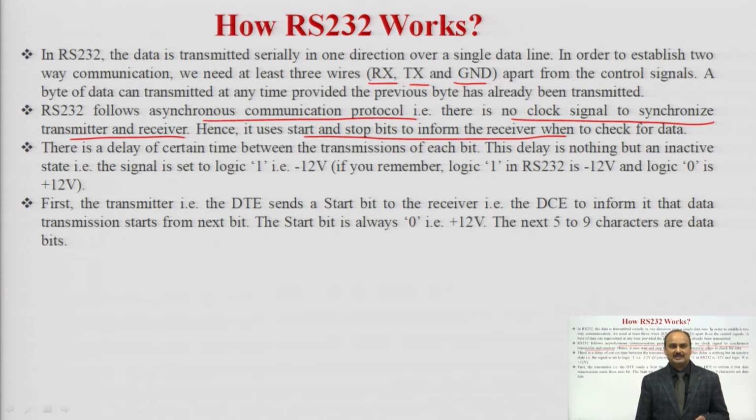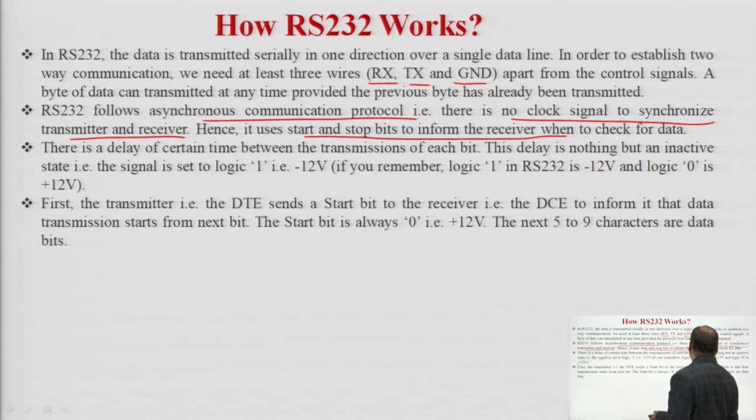Before the transmission starts, the transmitter will send the start bit to inform the data communication equipment that the transmission will begin, and when it sends the stop bit, it informs that the data transmission is over. So, this way the synchronization takes place between DTE and DCE.